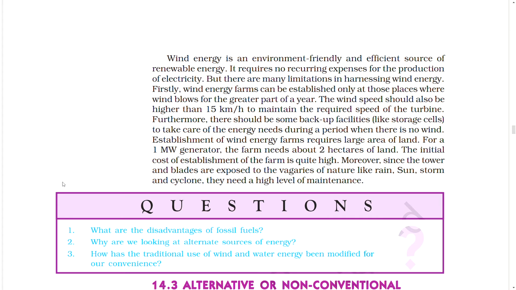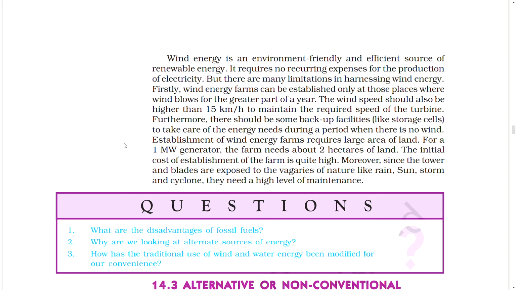Wind energy is an environment-friendly and efficient source of renewable energy. It requires no recurring expenses for the production of electricity, but there are many limitations in harnessing wind energy. Firstly, wind energy farms can be established only at those places where wind blows for the greater part of a year. The wind speed should also be higher than 15 km per hour to maintain the required speed of the turbine. Furthermore, there should be some backup facilities like storage cells to take care of the energy needs during a period when there is no wind.